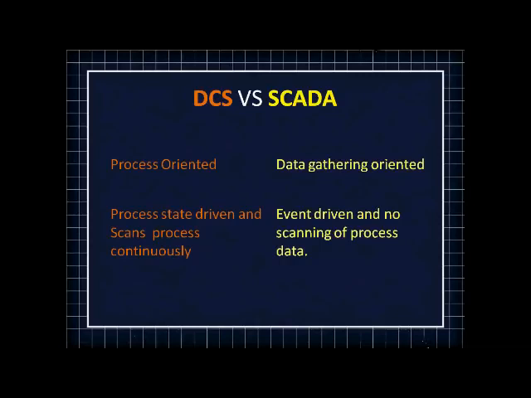SCADA is event driven means SCADA is always storing the different field element values at different times, and on meeting any kind of trigger value which is set in the SCADA, it will be raising a command to the associated controller, which might be a PLC, DCS or a PID controller. So we cannot compare DCS and SCADA because the principle of operation of both is quite different.